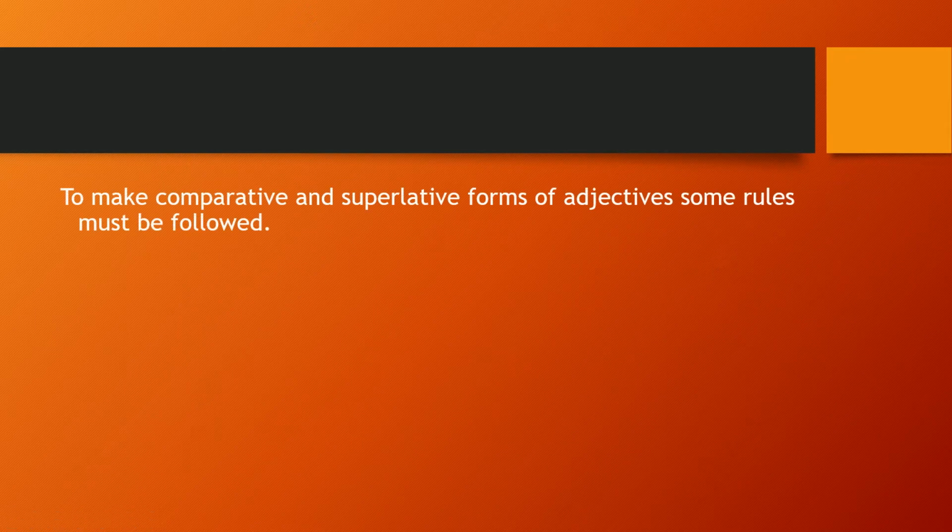To make a comparative and superlative form of adjective, some rules must be followed. We have some rules. We're going to look at the rules, and these rules are going to guide you and give you the headway to be able to know when and how to use the comparative and then the superlative.